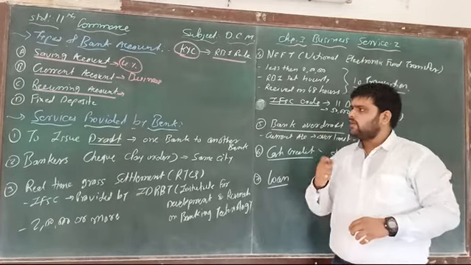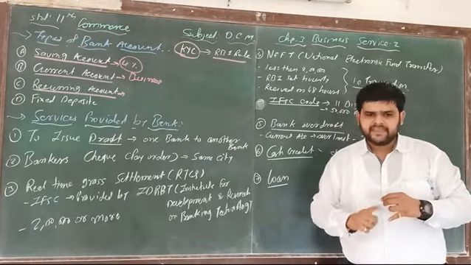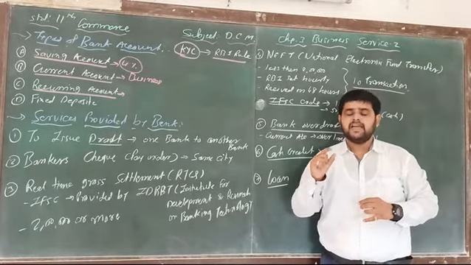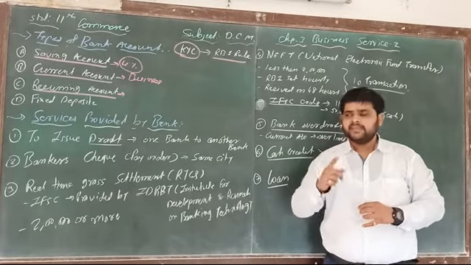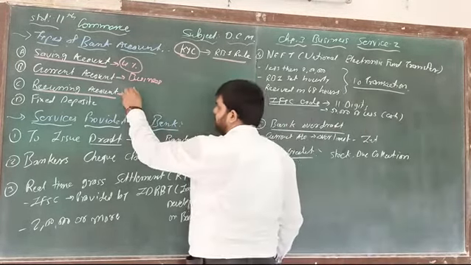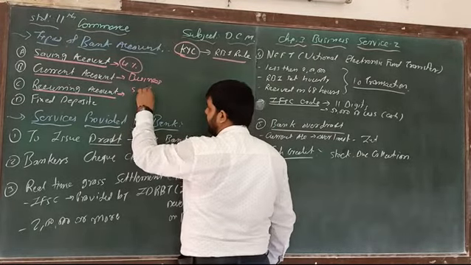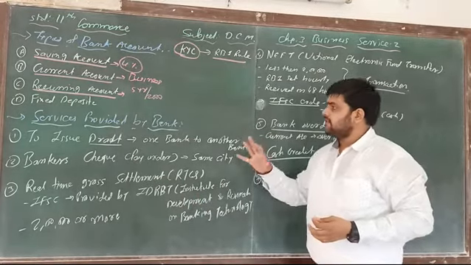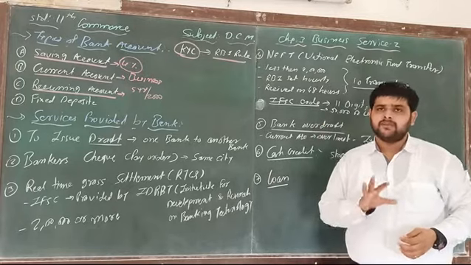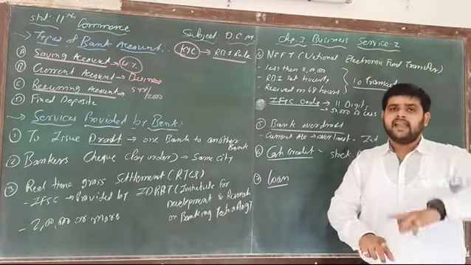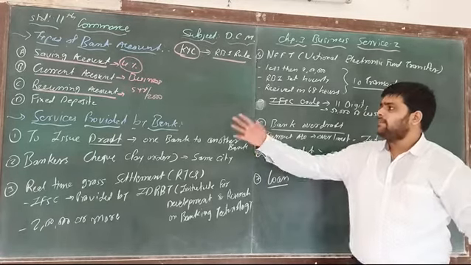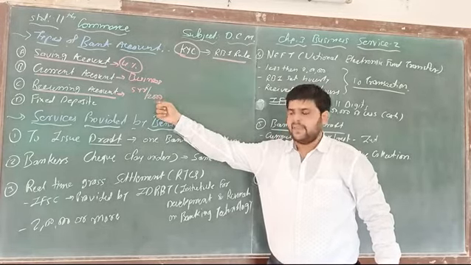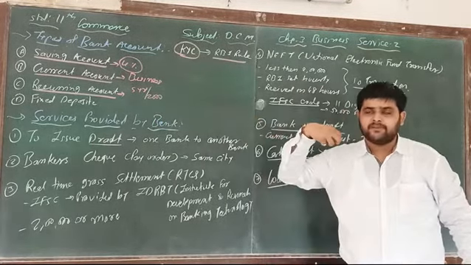But in a recurring account, what do you mean by recurring account? Up to a fixed time, and up to a fixed level, a fixed amount of money you have to pay. It means that, for example, I am opening a recurring account for 5 years, and every month I have to pay 2,000 rupees. At the end of 5 years, I receive that money, whatever I have paid, with interest.